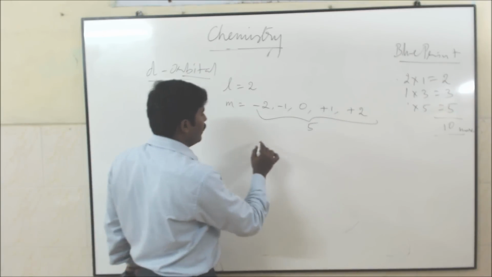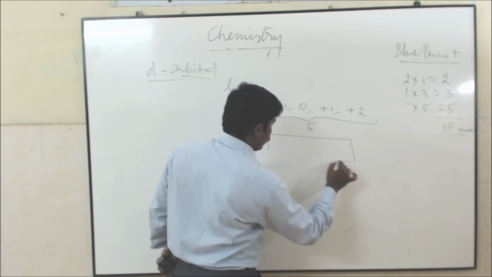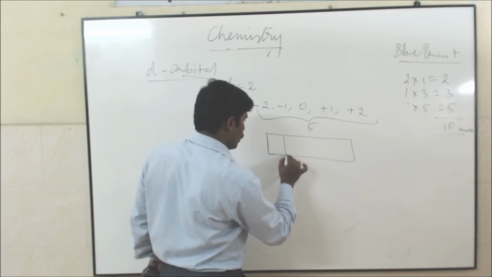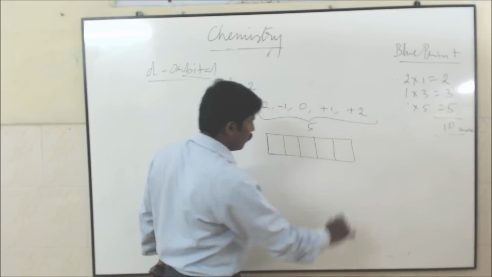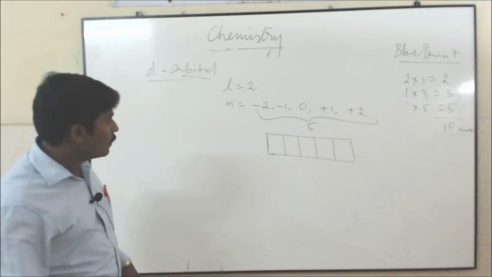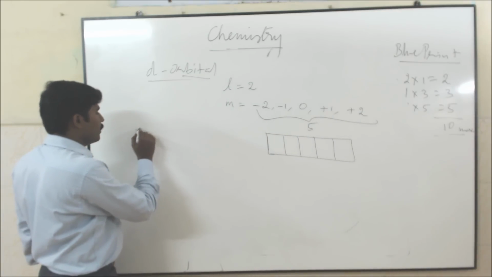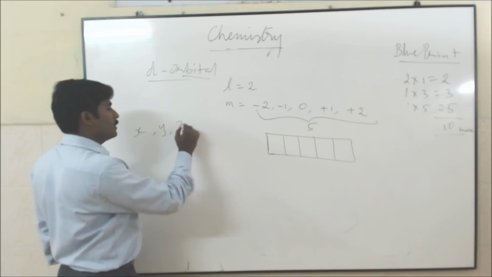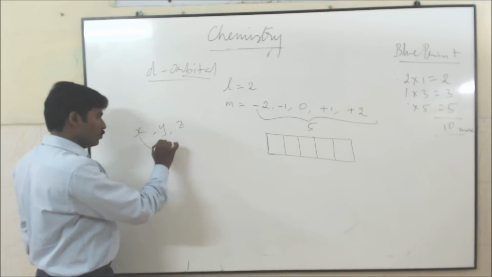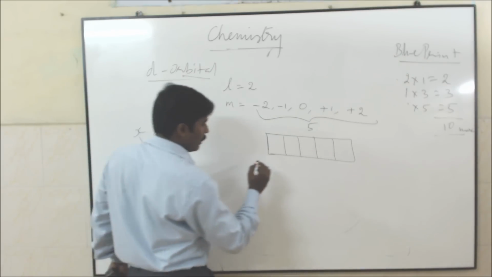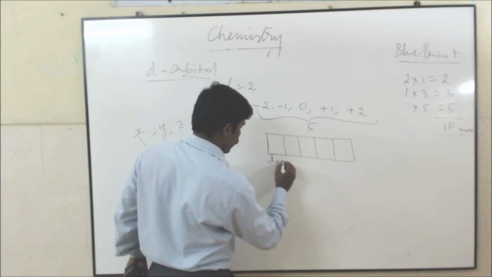So the d orbital splits into 5 types like this: 1, 2, 3, 4, 5. What are they? That's the question. The first one, think about x, y, and z. See first these two, that means x, y, so you can call it dxy.